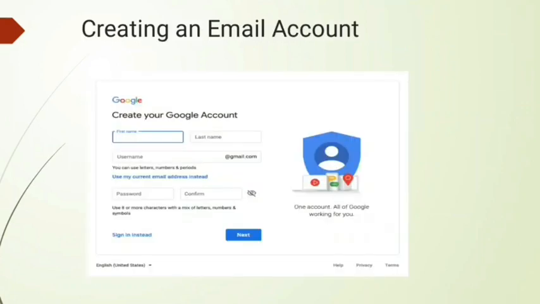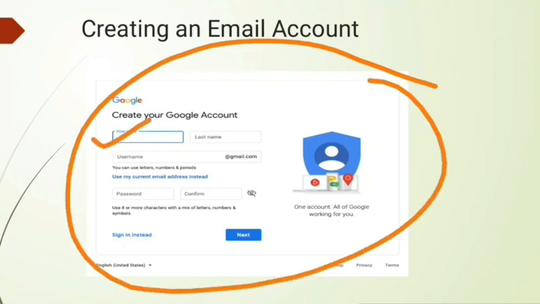Next is how to create an email. Once you go to www.gmail.com, you can find a create your Gmail account option. Once you have clicked that, you will find this form. Here you will write your first name, here the last name, and here you will give the username that I have shown you, Jane Smith.